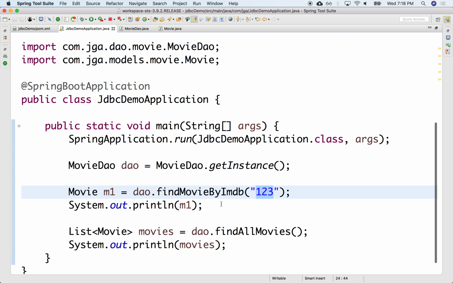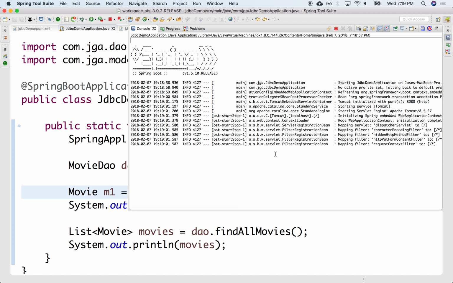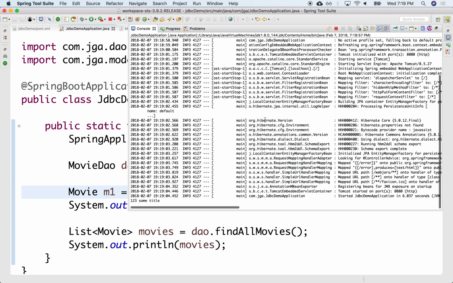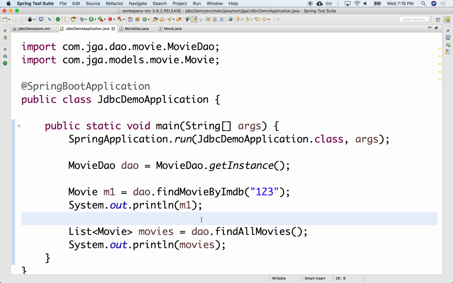Here's the find movie by IMDb 123. Let's run that. Hopefully I got it right. There was a movie with 123. Okay, there it is. Yes, so there was indeed a movie with IMDb 123. Okay, excellent. Let's work on being able to instantiate or create new movies. Let's do that next.